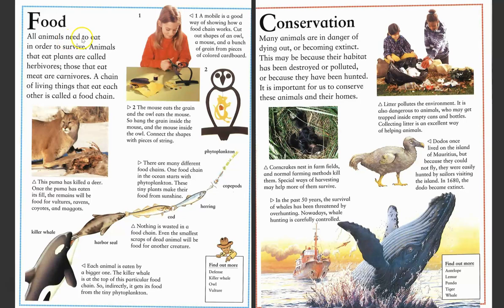Food. All animals need to eat in order to survive. Animals that eat plants are called herbivores, and those that eat meat are carnivores. A chain of living things that eat each other is called a food chain.